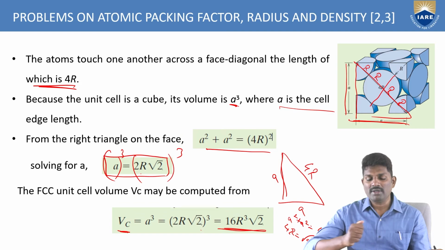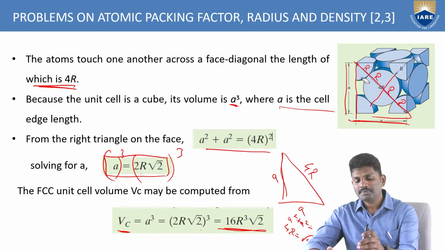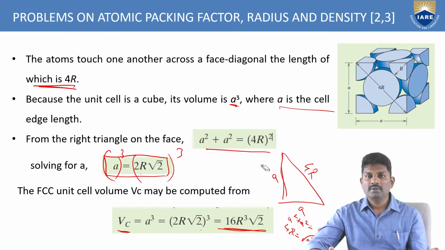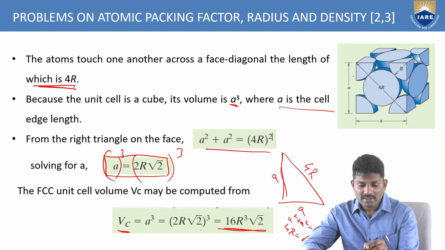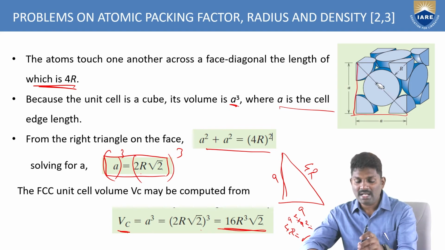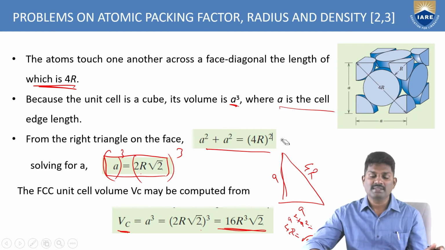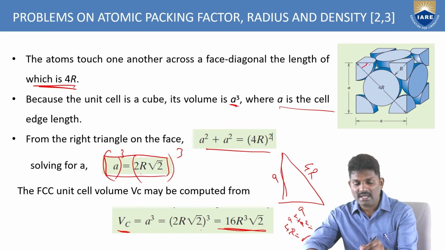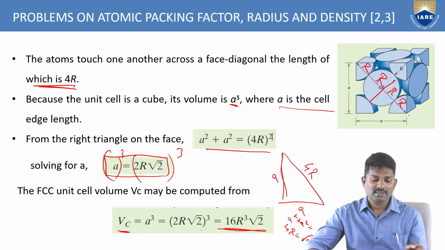So in this way you have to find out. First of all you have to know how much of each atom is in contact. If you see here along the diagonal side, it is in contact along the edges. So here you have r and r and r. So totally you have the 4r along the diagonal length.